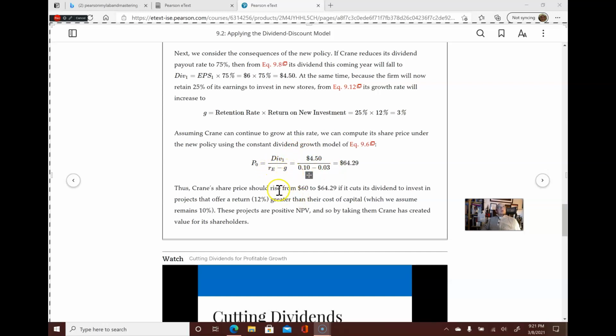So the share price is going to rise from $60 to $64.29 if it cuts its dividend to invest in projects that offer a 12% return, greater than their cost of capital, which we assume remains at 10%. These projects are positive net present value, and so by taking them, Crane has created value for its shareholders, which is a good thing.